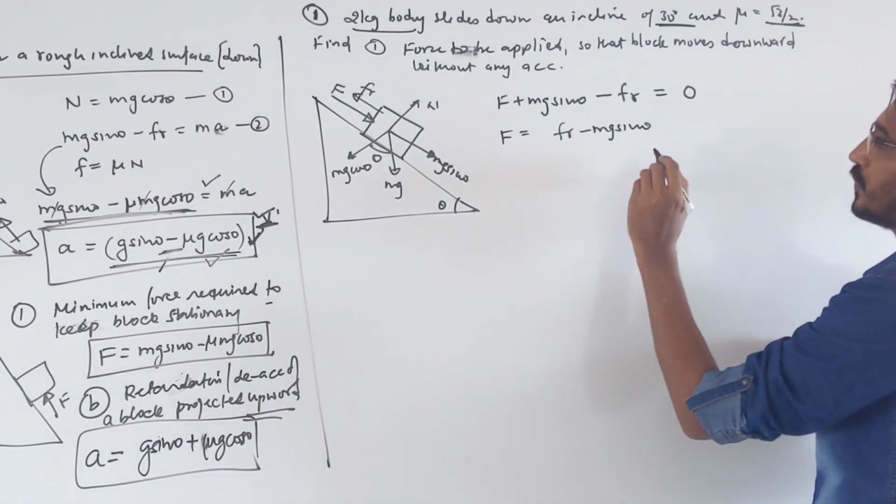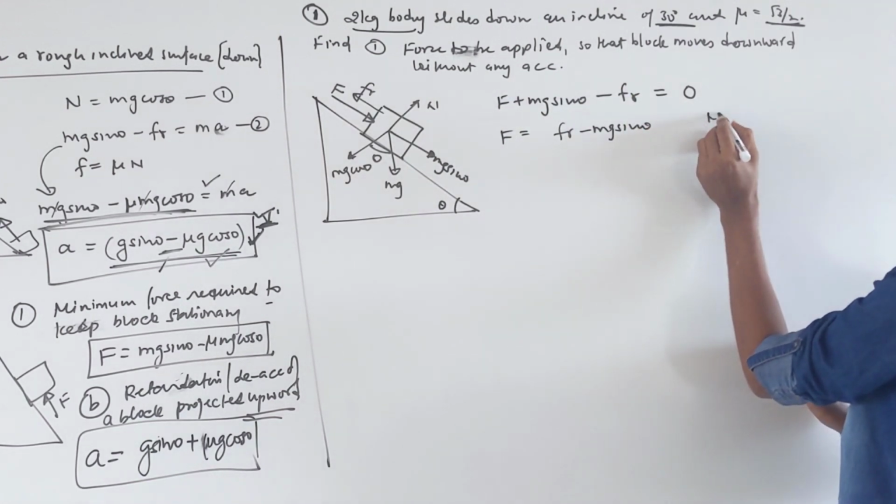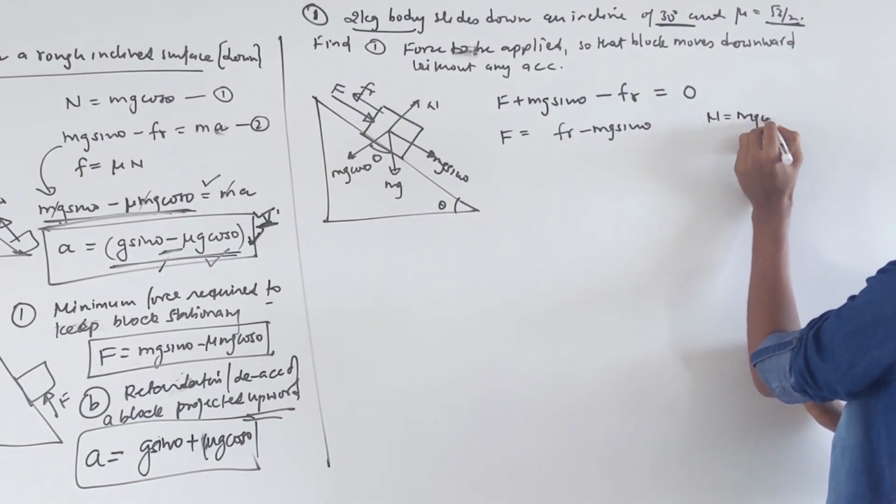Now what is the frictional force? Let's write the other equation: N will be equal to simply mg cos theta.